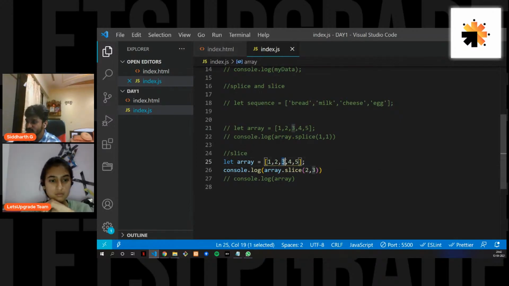So it is at index 2, and you are giving where you want to end it. If you remember, it takes two arguments. The first is where you start the selection, and the second is where you end the selection. So this is how you get one value. What if I did it as 2, 4? Now the index here is 0, 1, 2, 3, 4, so I hope I get this value.